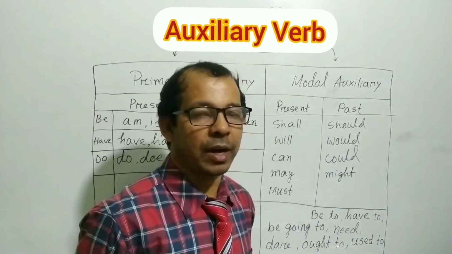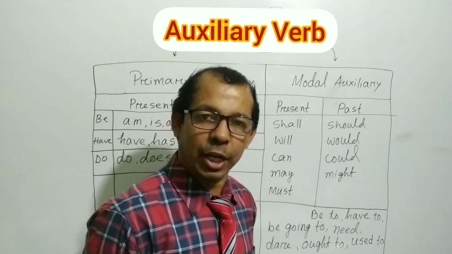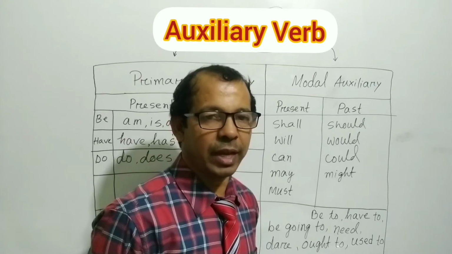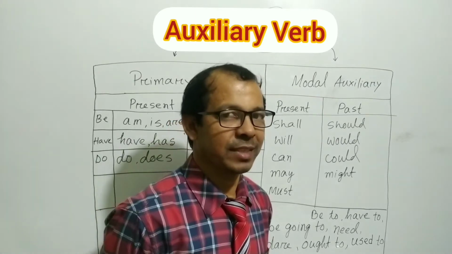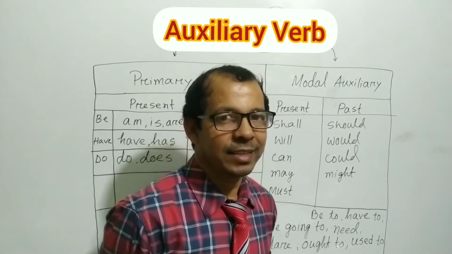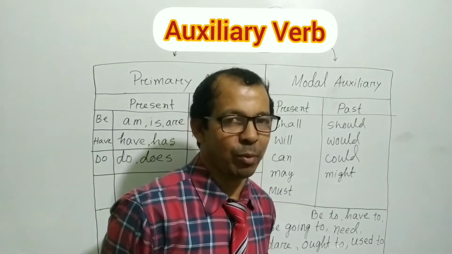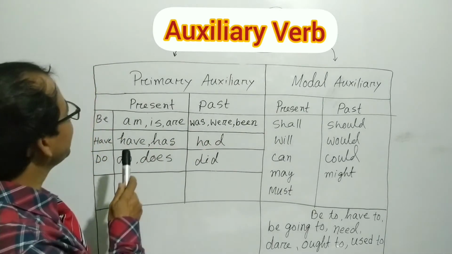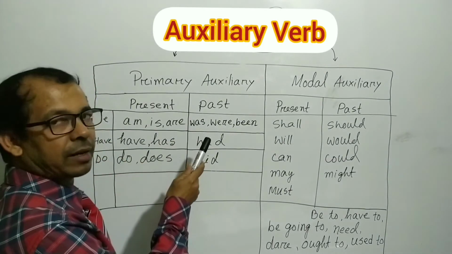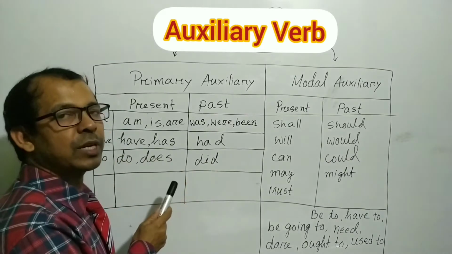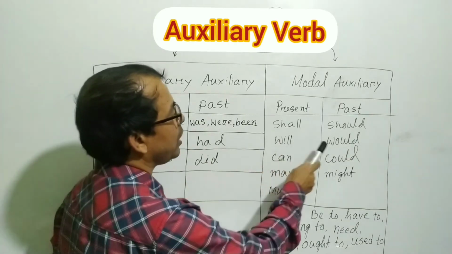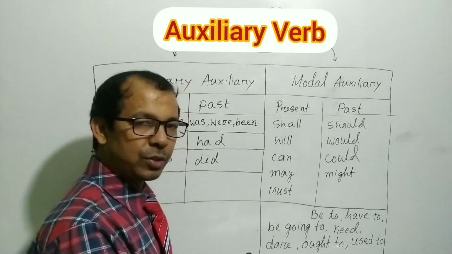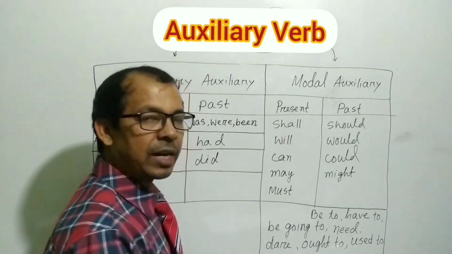My dear students, these auxiliary verbs are very important, but you have to memorize these verbs, like poems. Let's see how to memorize. You will say like this: am, is, are, was, were, been, have, has, had, do, does, did, shall, should, will, would, can, could, may, might, must, be to, have to, be going to, need, dare, used to.